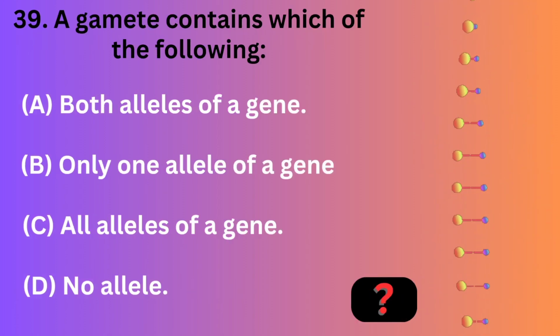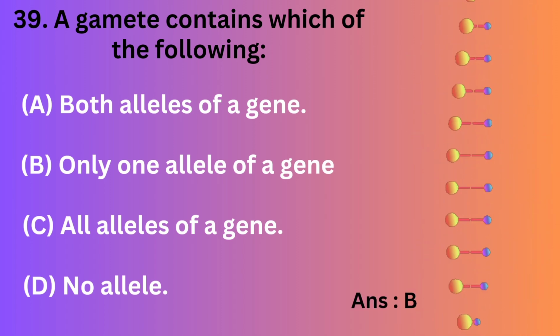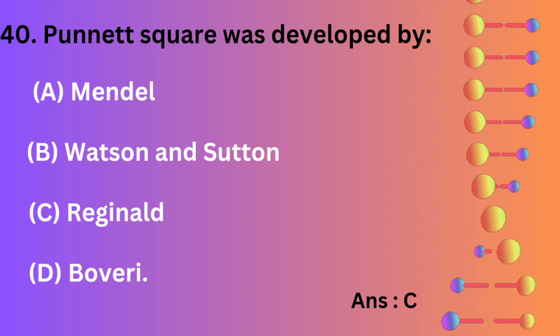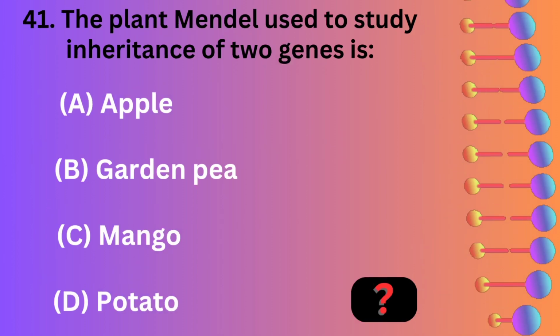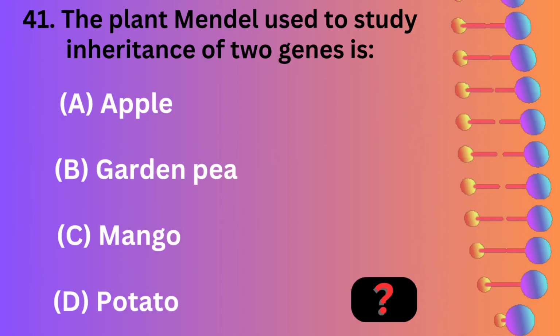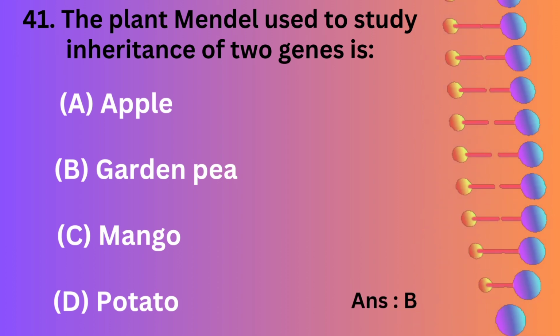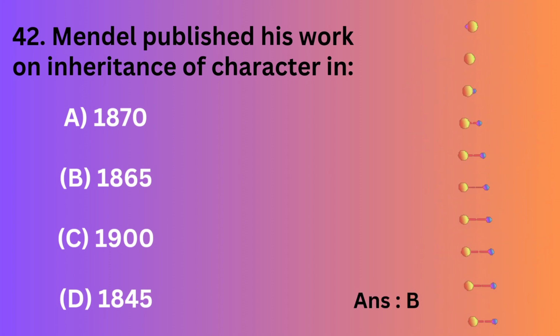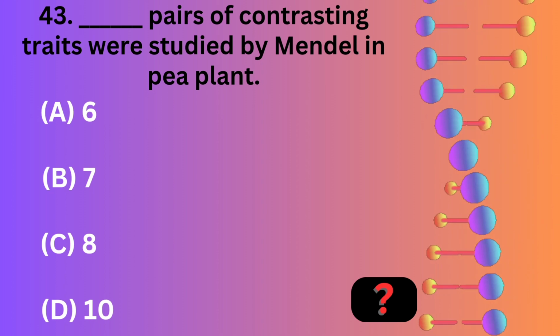A gamete contains which of the following? Both alleles of a gene, only one allele of a gene, all alleles of a gene, no allele. Punnett square was developed by Mendel, Watson, Sutton, Reginald. The plant Mendel used to study inheritance of two genes is apple, garden pea, mango, potato. Mendel published his work on inheritance of character in 1870, 1865, 1900, 1845.